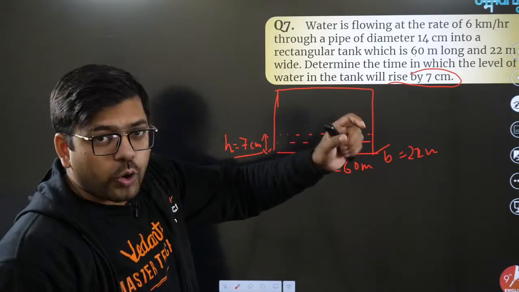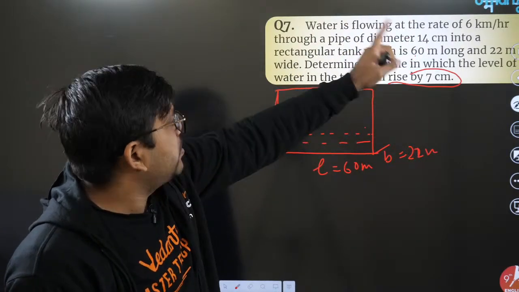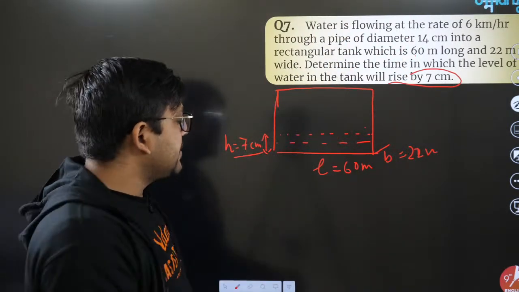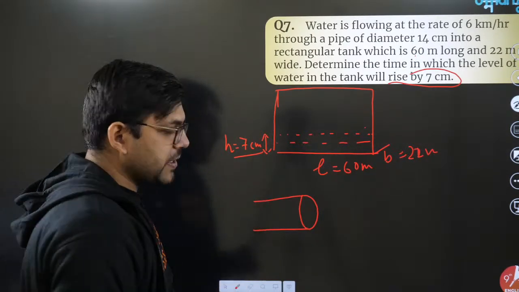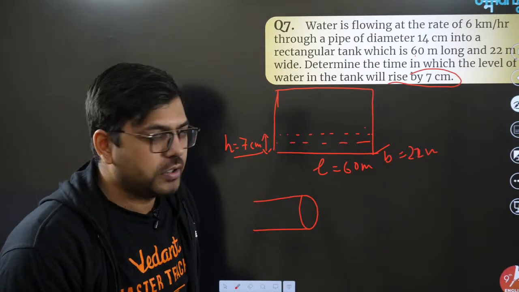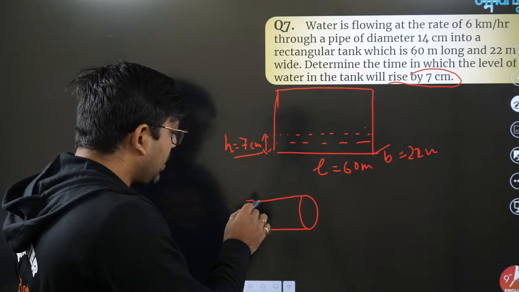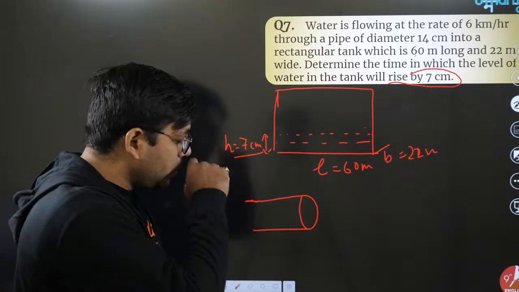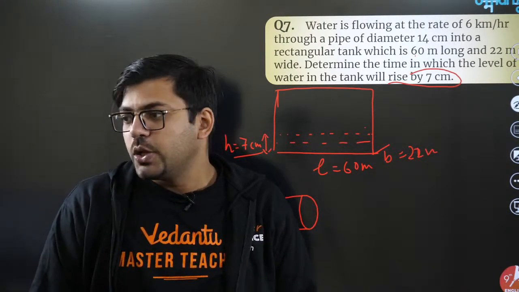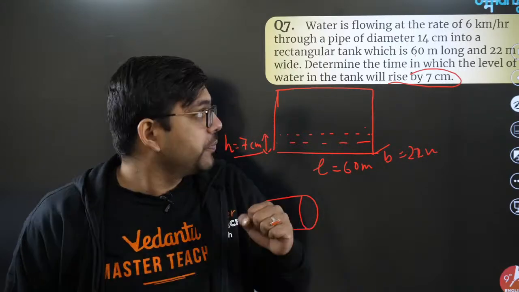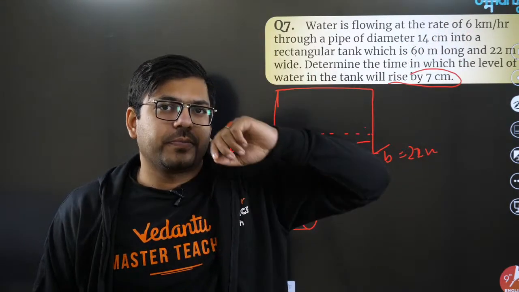Now, if all these things are done, the question is saying water is flowing at the rate of 6 km per hour through a pipe of diameter this, means the pipe is going to be like this. Which type of pipe is it? Looking like a cylindrical pipe, because it has a diameter of 14 centimeter. Now I want you guys to understand how the volume of water coming out from the pipe can be ascertained. Everyone please pay attention. The rate of the water given is 6 km per hour.